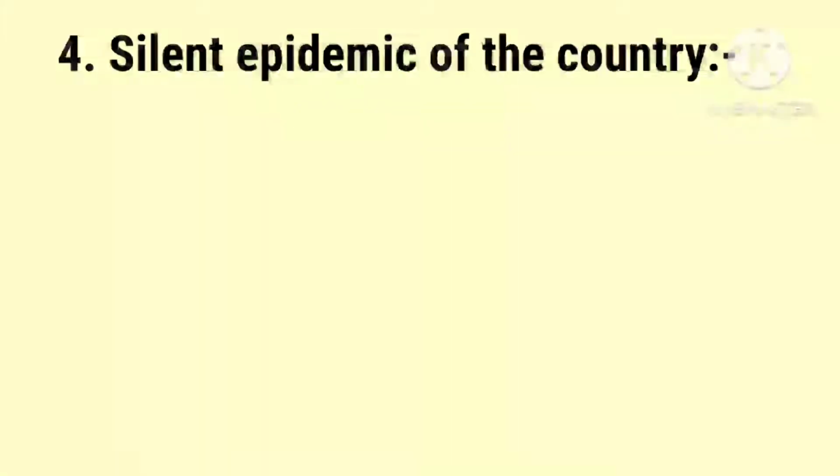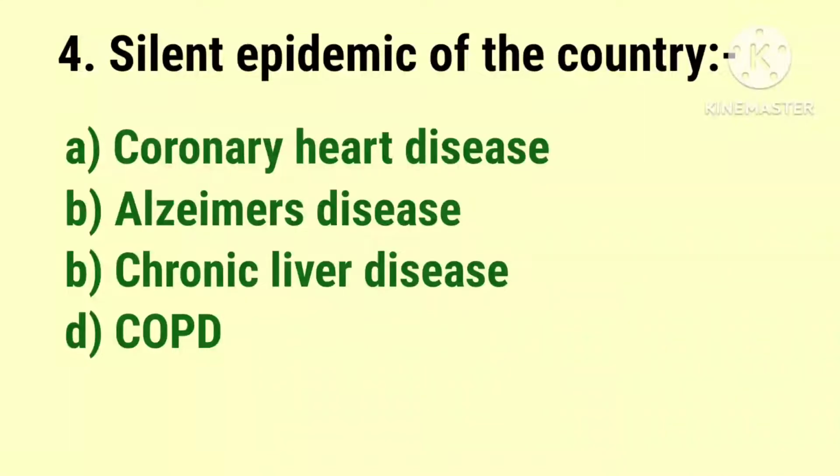The next question, silent epidemic of the country. The options are coronary heart disease, Alzheimer's disease, chronic liver disease and chronic obstructive pulmonary disease. And the answer is Alzheimer's disease. അപ്പോൾ silent epidemic of the country is Alzheimer's disease and modern epidemic of the country is coronary heart disease.